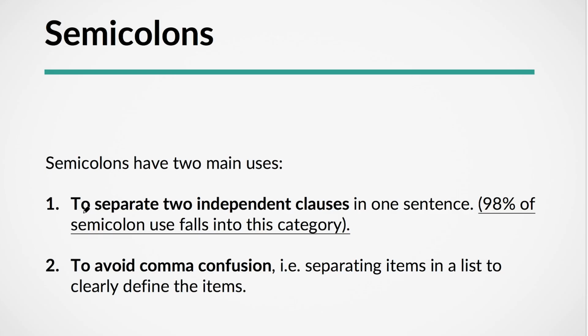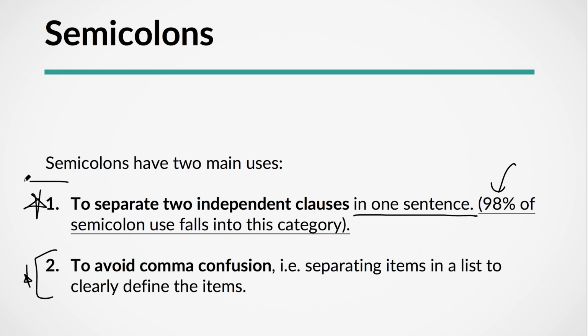And here is the idea of semicolons, okay? We use semicolons only in two ways in the whole universe. First, to separate two independent clauses in one sentence, okay? 98% of semicolon use falls into the category of separating two independent clauses. And then we also use it to avoid comma confusion if we're separating items in a list. And I'm not really going to talk about this one today.